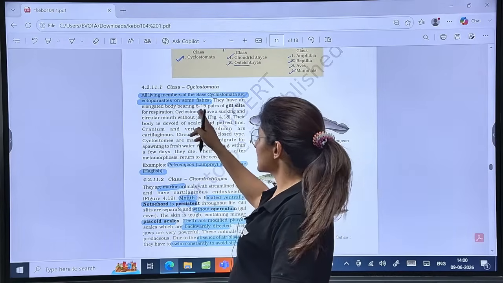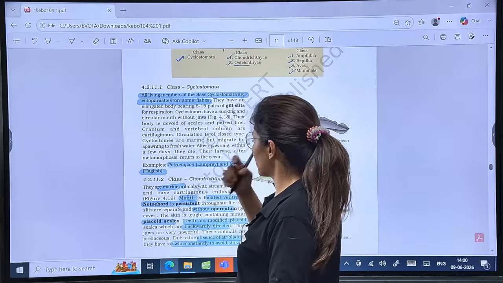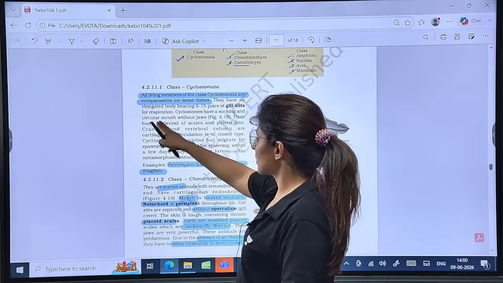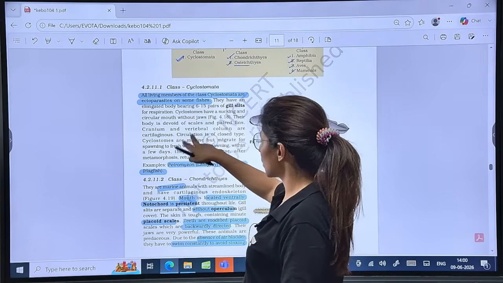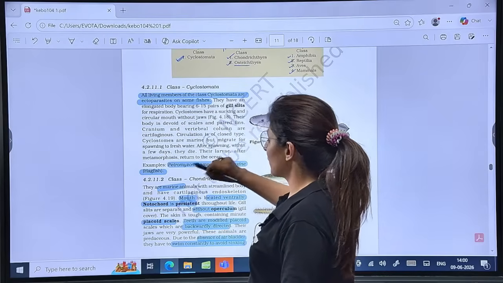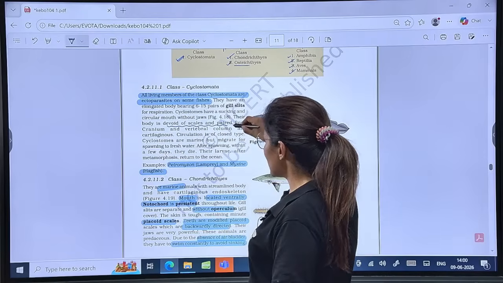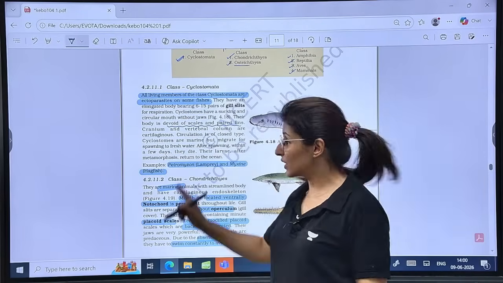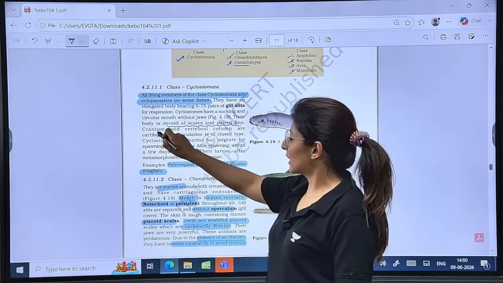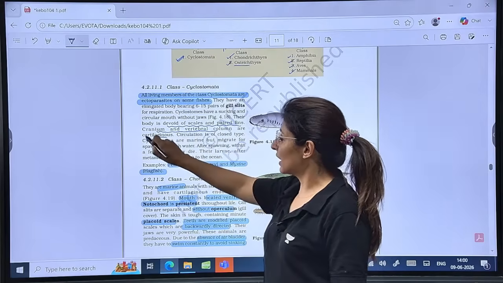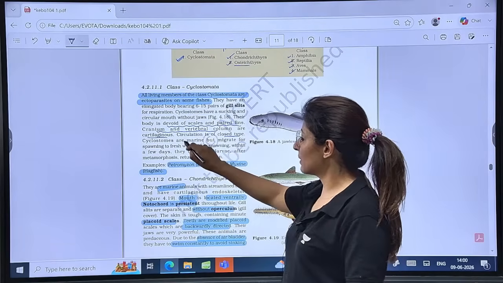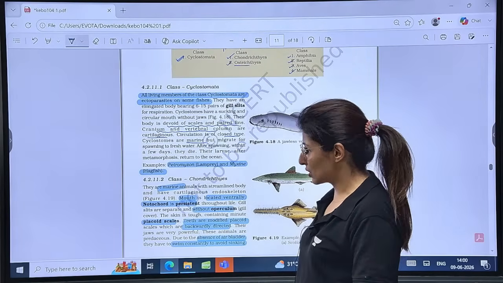See here, it has 6 to 15 pairs of gill slits for respiration. Sucking, circular, suctorial mouth without jaws, devoid of scales and paired fins. So scales as well as paired fins are both absent. Understand the line carefully. Cranium and vertebral column are both cartilaginous, circulation is closed, and they show migration.